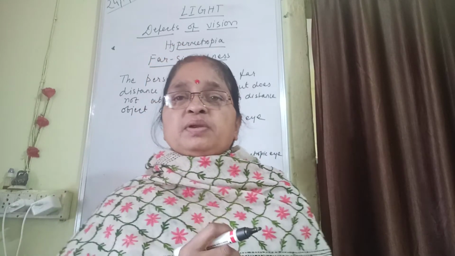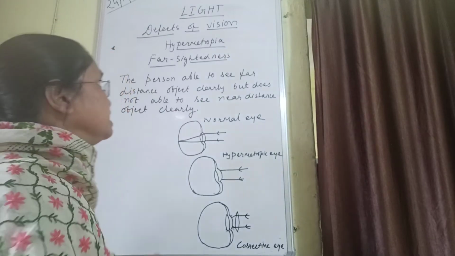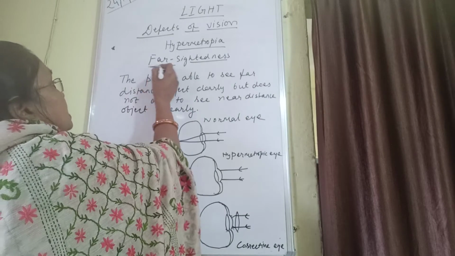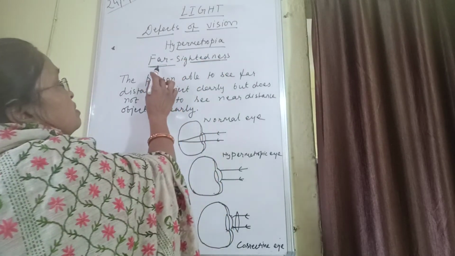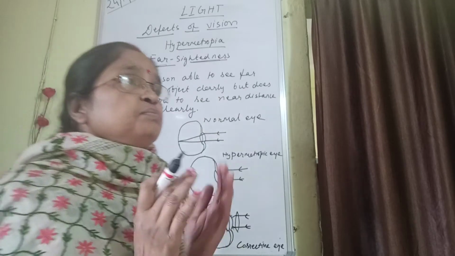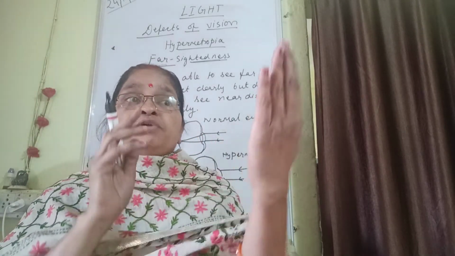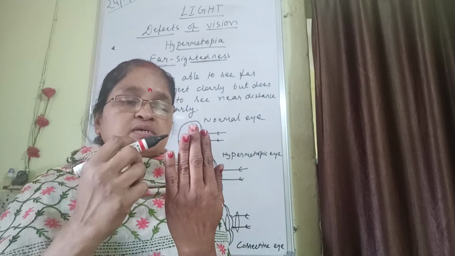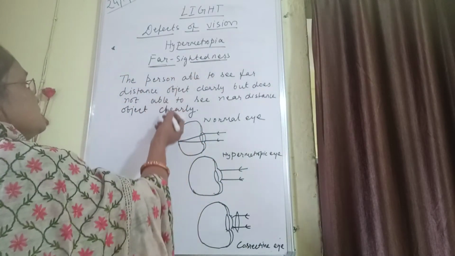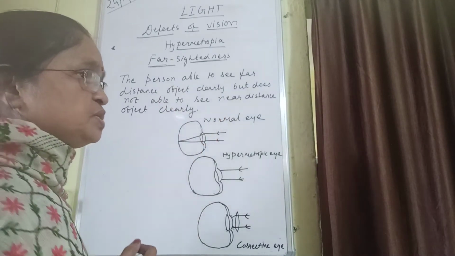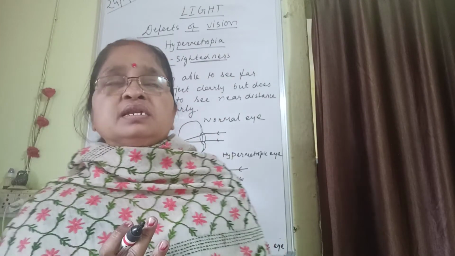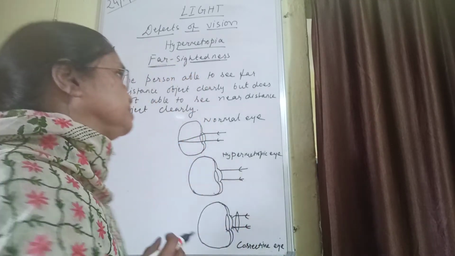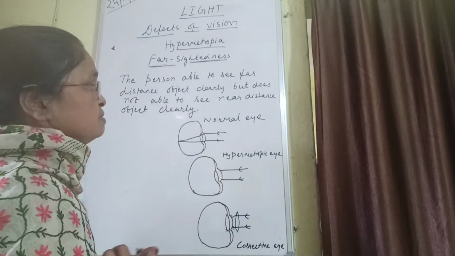When this type of problem occurs in our eyes, it is known as hypermetropia. It is also known as far-sightedness. Very easily you can remember by the name far-sightedness. It means the person is able to see far distance objects clearly but is not able to see near distance objects clearly. Then that person is said to be suffering from hypermetropia, and this is an age problem, and generally this starts occurring gradually just above 40-45.